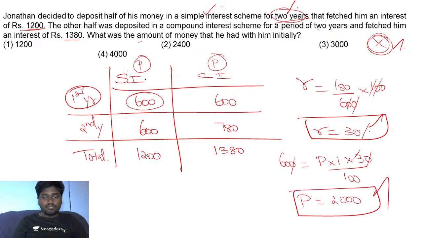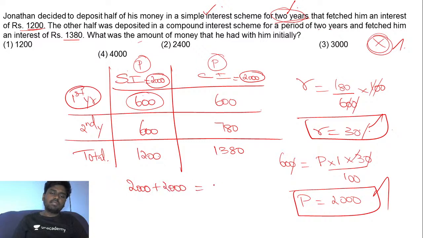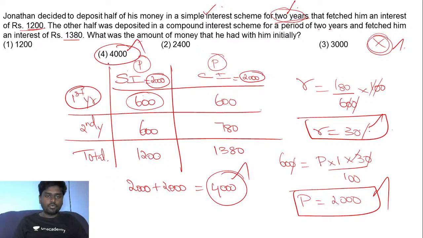2,000 is one half that has been invested in simple interest. The other 2,000, the other half, is invested in compound interest. So 2,000 plus 2,000 will ultimately give you the total money which you had initially, which is rupees 4,000. That's it. So the answer is option 4. 4,000 is the amount of money that he had initially, right?